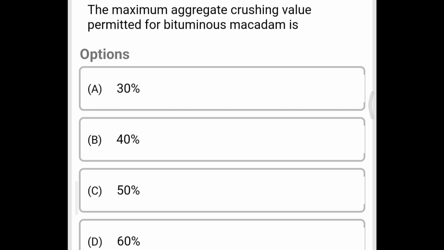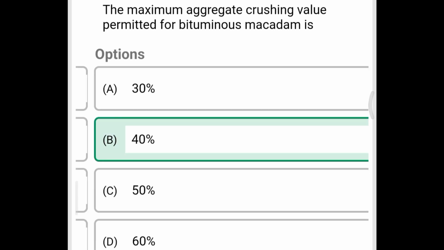Next question, the maximum aggregate crushing value permitted for bituminous macadam is option A 30%, option B 40%, option C 50%, option D 60%. The correct answer is option B, 40%.